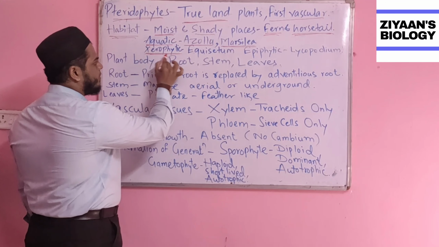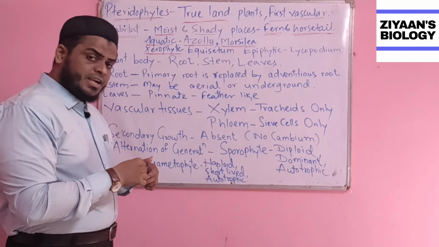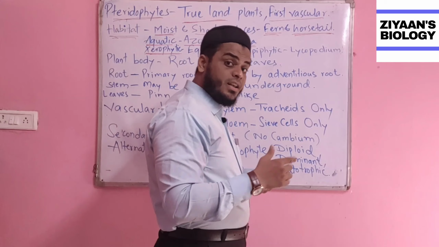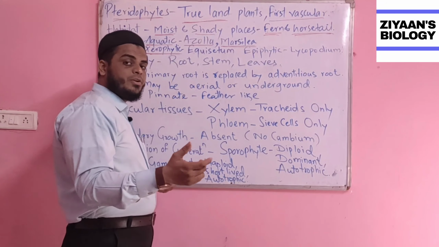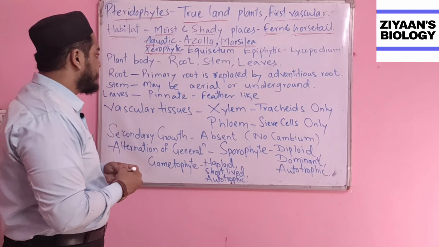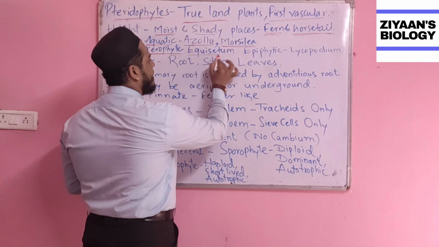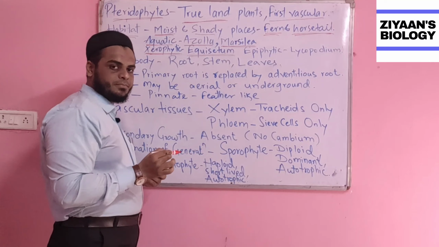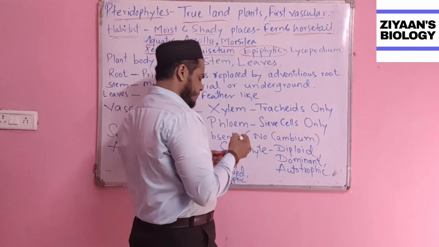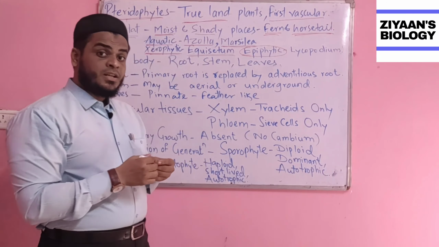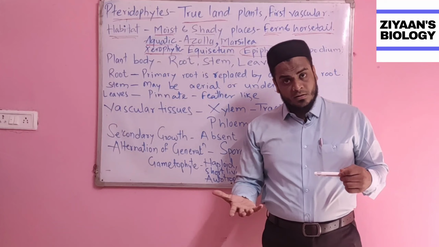Here I have to ask, is there any member in the division Pteridophyta that can survive in water-scarce conditions? Yes, we do have a member called Equisetum. Another condition is epiphytic, which means some members of the division Pteridophyta do not grow directly on the soil.